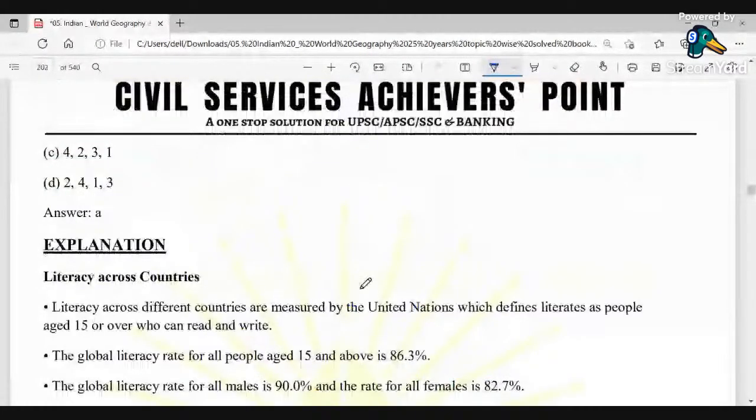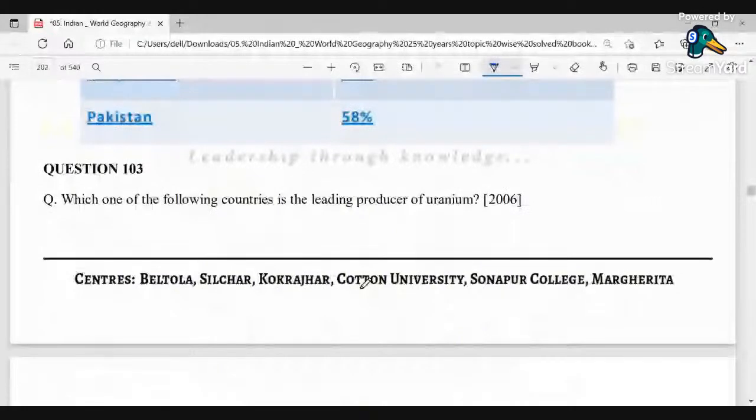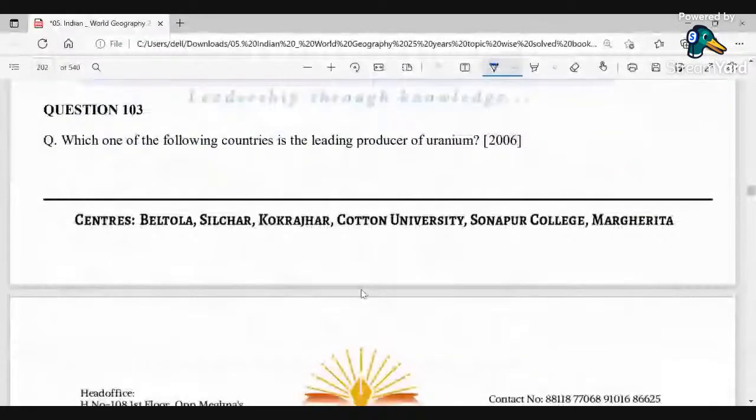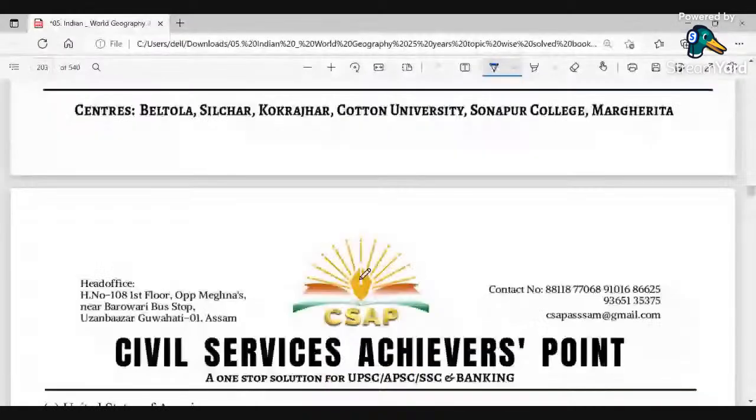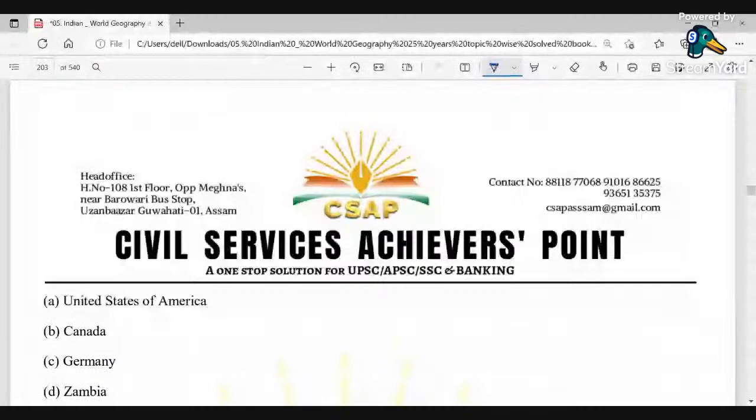Which one of the following countries is the leading producer of uranium? Okay, which is very much used in nuclear furnaces. So which one of the countries that are given over here? United States of America, Canada, Germany, and Zambia. So we all know about uranium. Uranium is basically a metal that can be used to produce nuclear energy, and thereby we could see that they are highly radioactive.